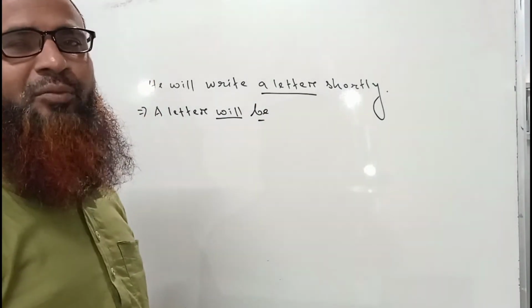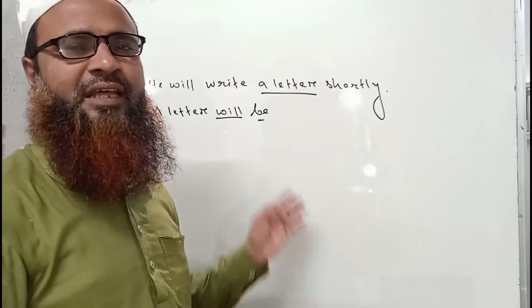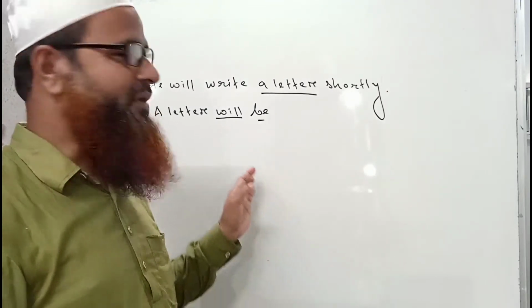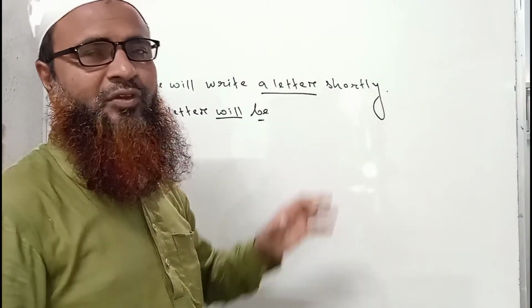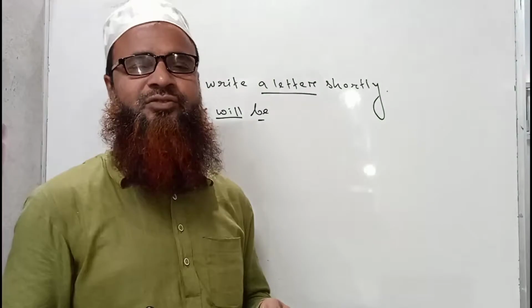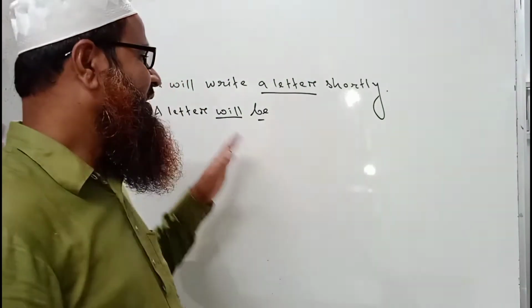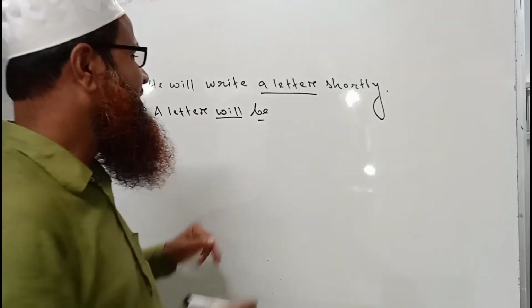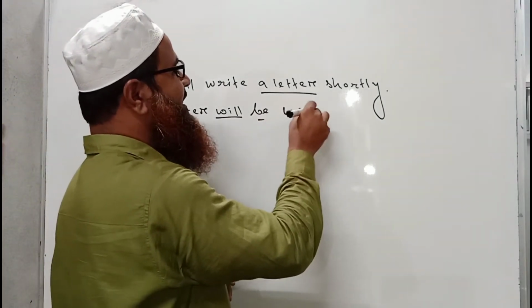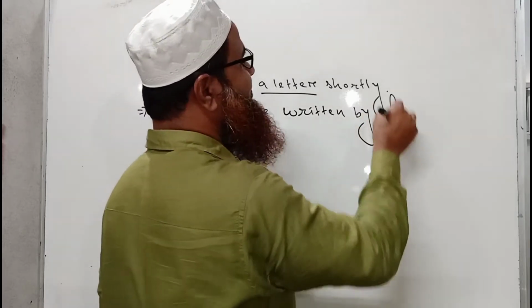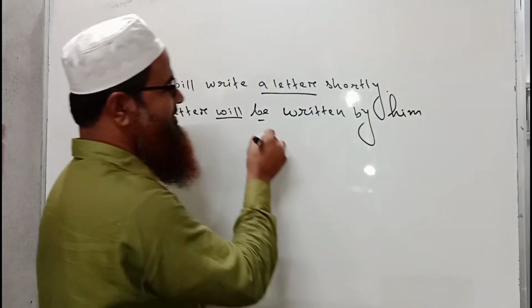No be verb will come because there is not any be verb in future tense. That is why the be itself will come. The other forms of be will not come, like am, is, or was, were. So I hope you have already got the point. A letter will be written by him shortly.